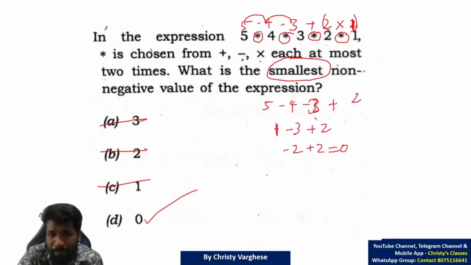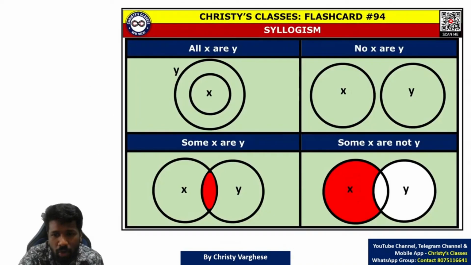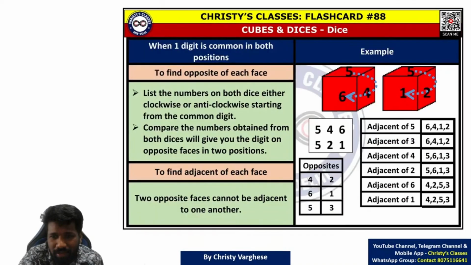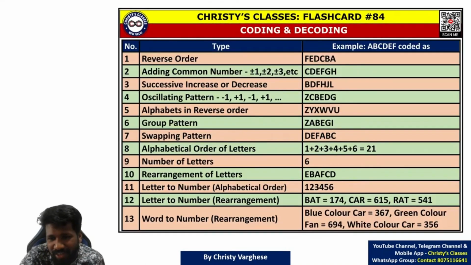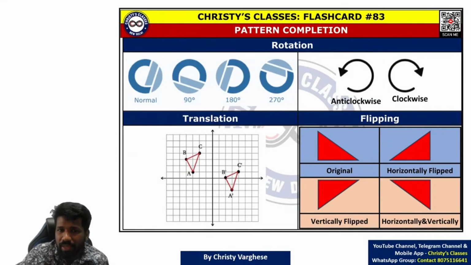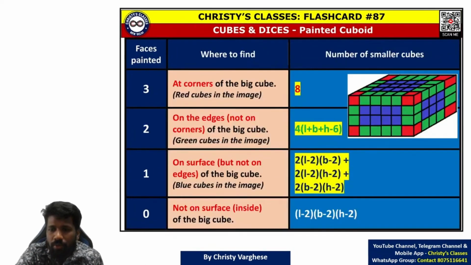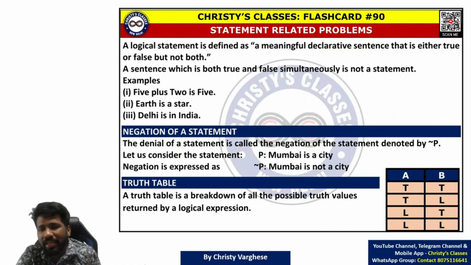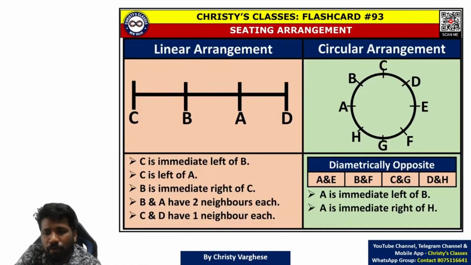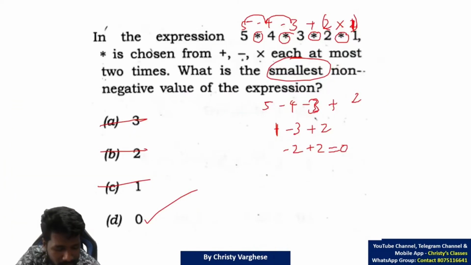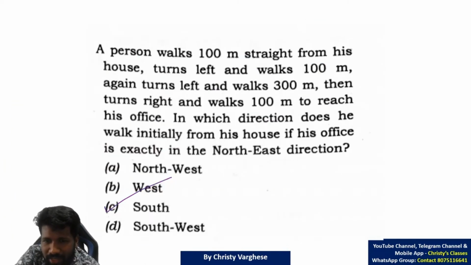I told in the pattern recognition chapter, clockwise, anti-clockwise, angle movement, these are very important. In a coding decoding question, this time it was important. So this rotation, clockwise, anti-clockwise, and the angle in which you are rotating, that you should be clear. So in this question, 225 degree. 225 is 180 degree plus 45 degree, right, you can think like that. 180 degree means a U-turn, a straight line angle is 180 degree.